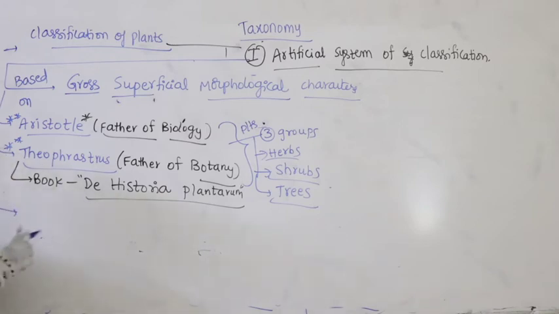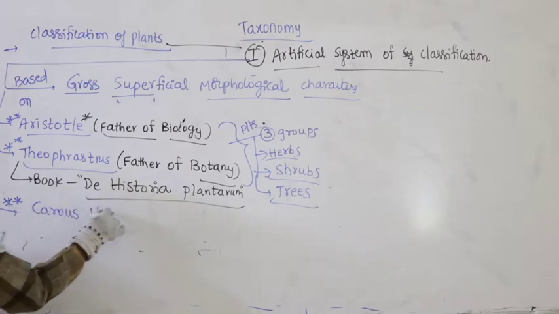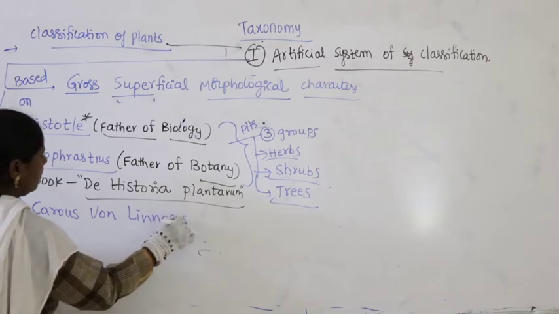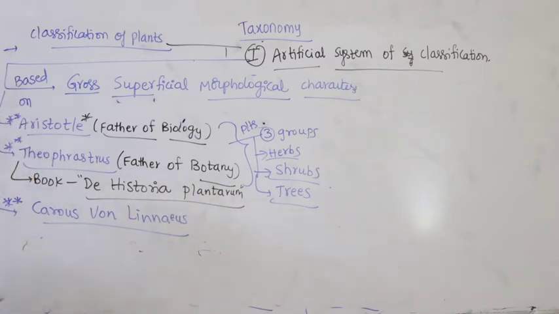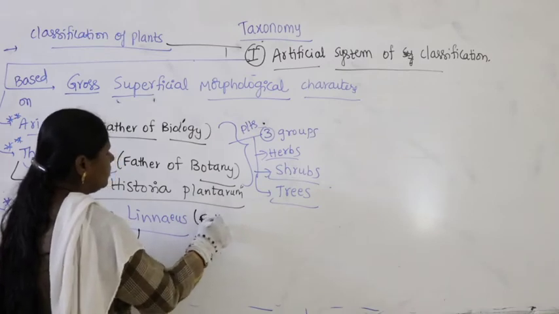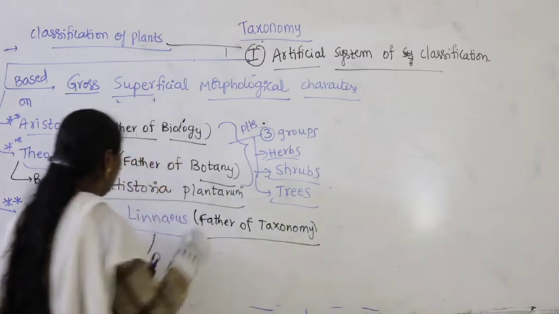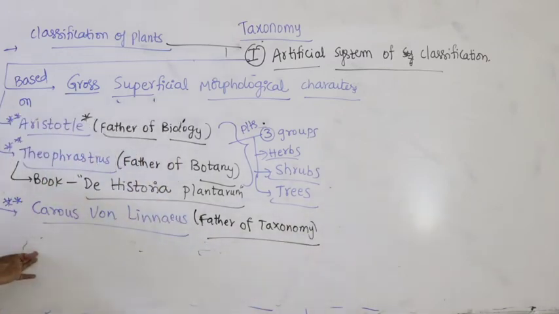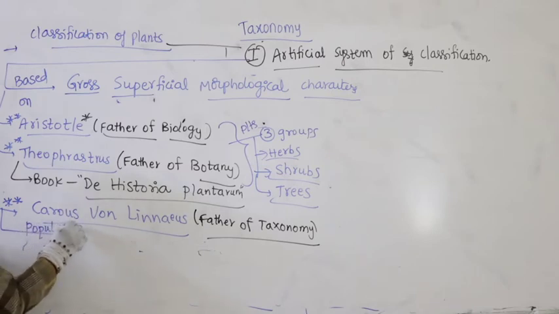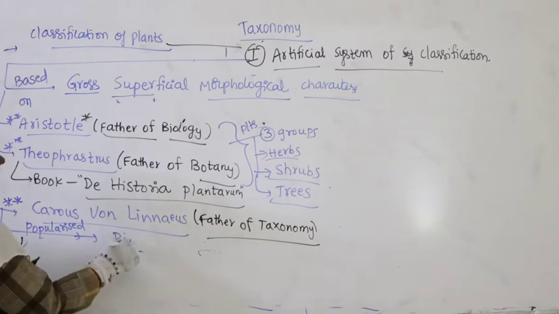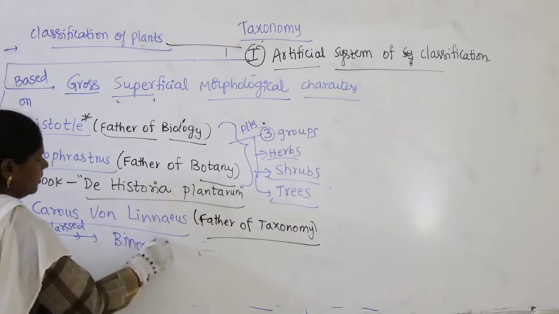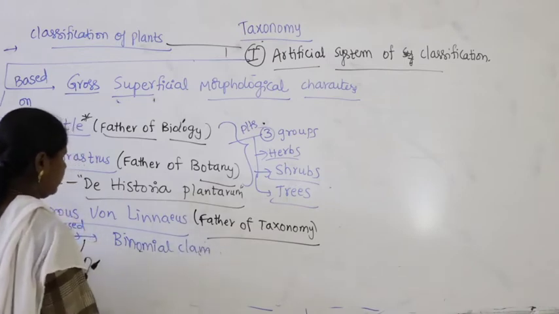Later the much credit goes to Carolus von Linnaeus. You know it very well. He is the scientist who is referred as what? He classified many plants. So, he is referred as the father of taxonomy. Carolus von Linnaeus, called father of taxonomy. What did he do? He popularized, we already have discussed this, he popularized and applied binomial nomenclature in giving names to the plants.